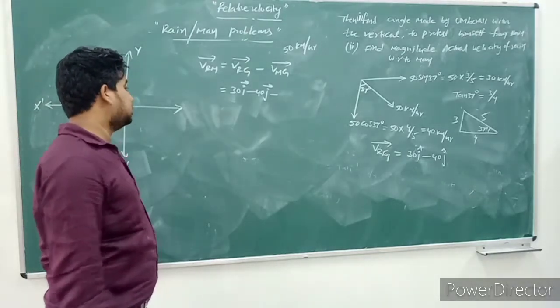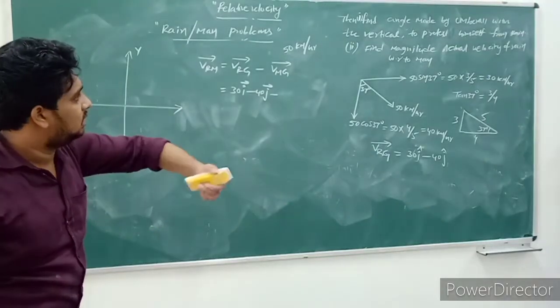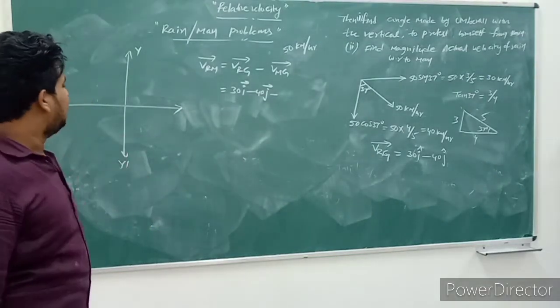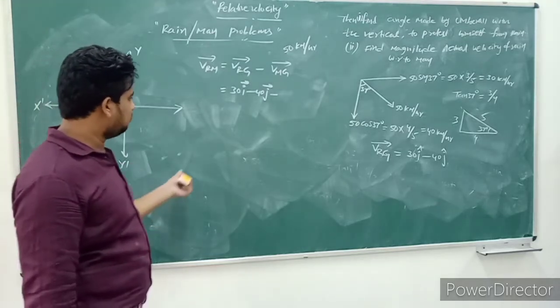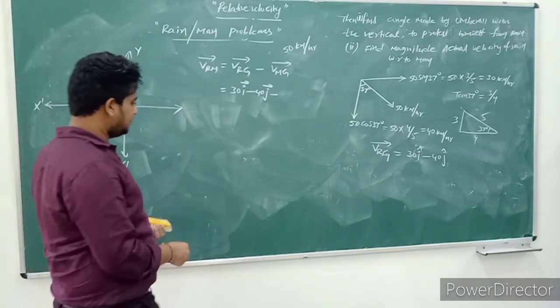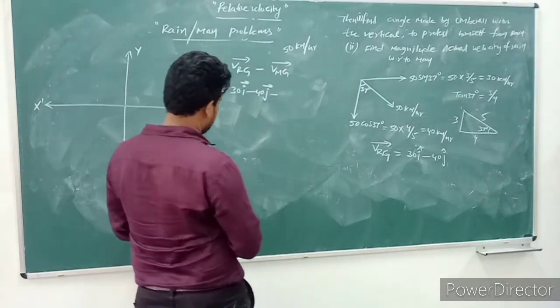Velocity of man with respect to ground, what? At what velocity is he moving?